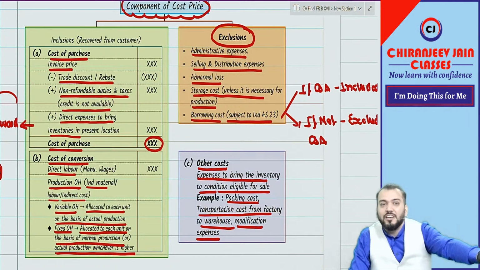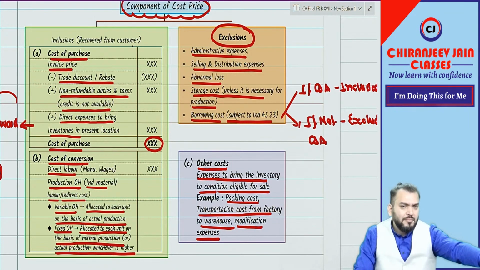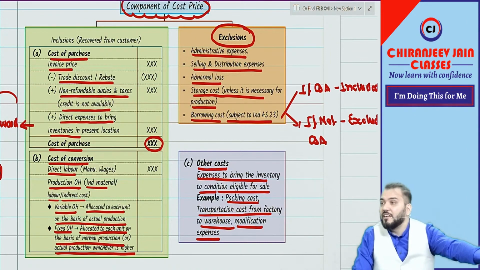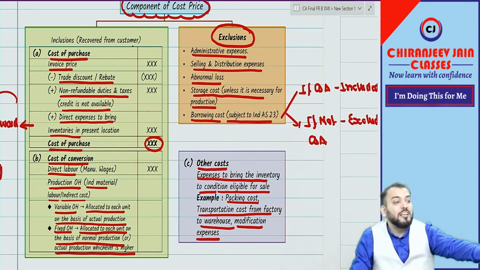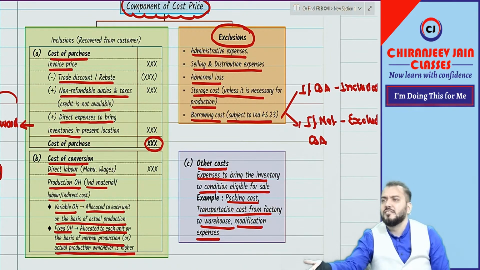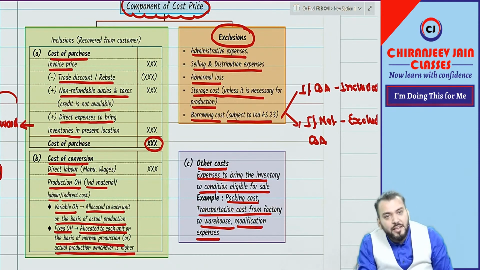The sale of recorded classes will be my inventory. For recorded classes, I am using some software. So whether amortization of software will be included in the cost price of that inventory? Yes, it will be included.